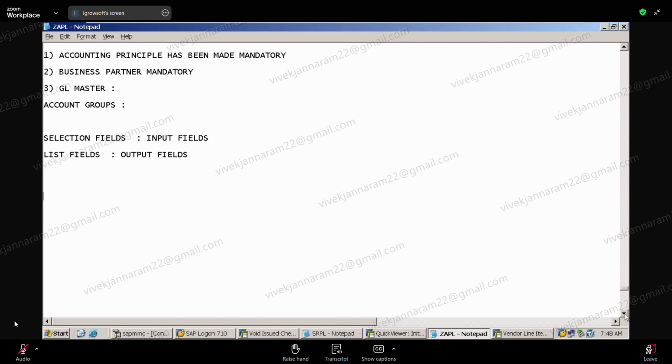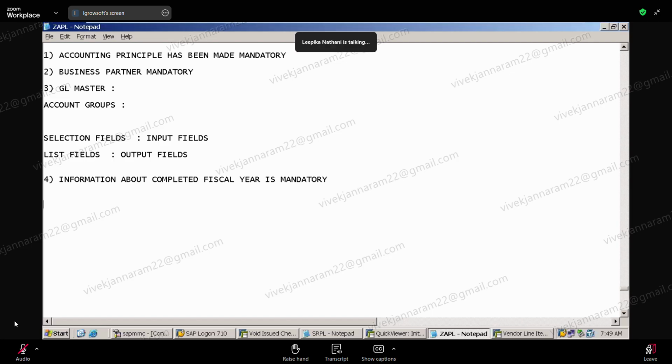Right. Okay, so what else have we noted next? Any other differences? In asset accounting, we have to close the previous fiscal year. We have to give information about the completed fiscal year. It is mandatory. You have to give that, then only it will allow you to proceed further. Correct. Good. Next.